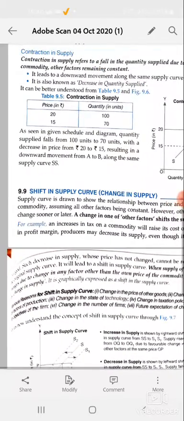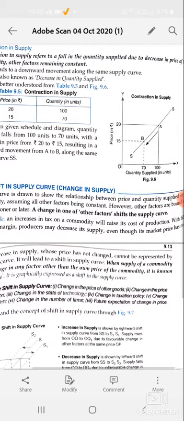Now another point is called change in supply. If the supply changes due to other factors than price, and price remains constant. Remember, in the earlier change in quantity supplied, we kept other things constant and price was changing. In the change in supply, we are keeping the price constant, and here other factors are changing. Other factors may be many more. Out of many, which one is changing we don't know, but one thing is clear, price is unchanged.